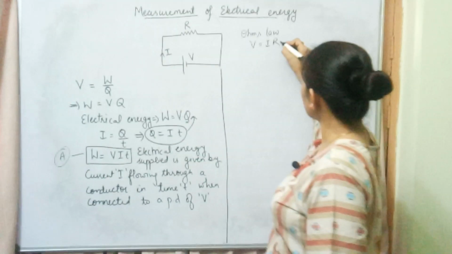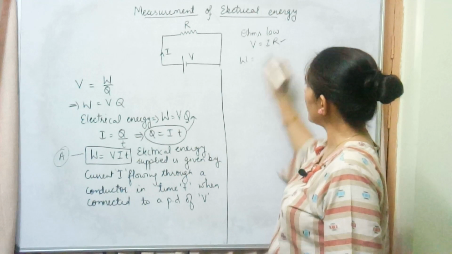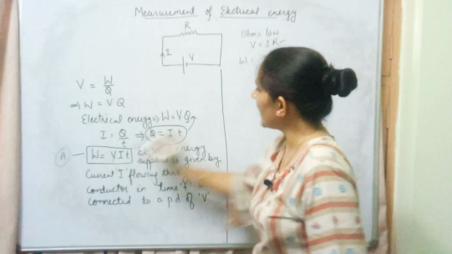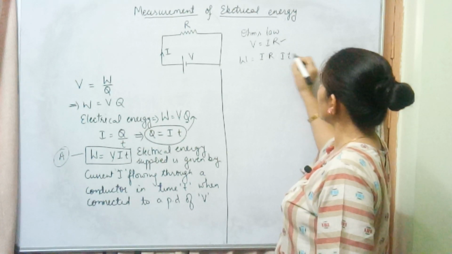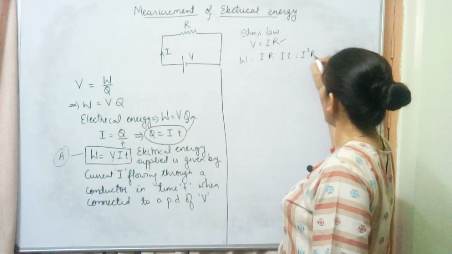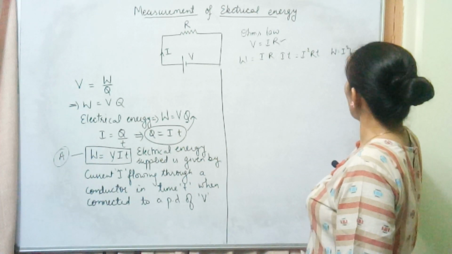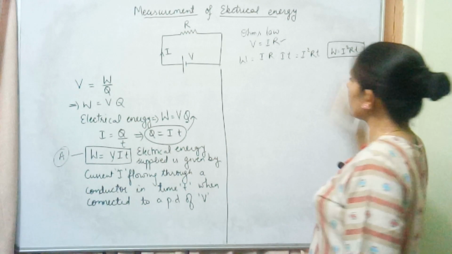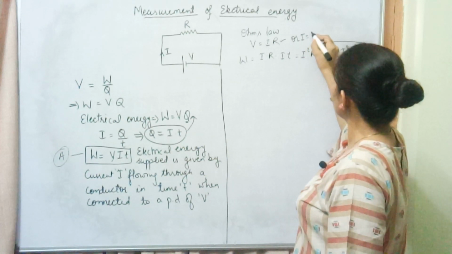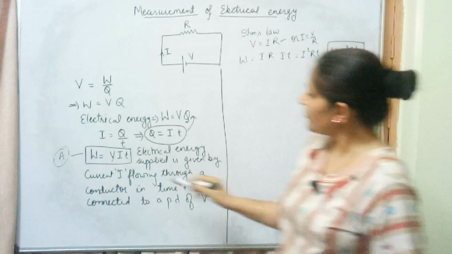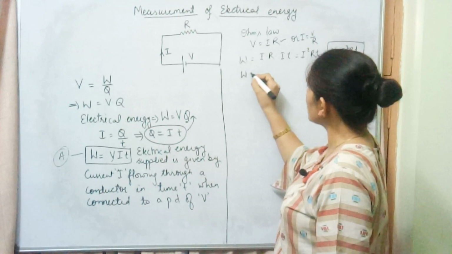So by substituting this value in equation A, what can we write? W is equal to, V is equal to IR, so instead of V I can write IR: I into R into I into T. So that will be I square RT. So this work done can also be given by I square RT. This is another equation for your electrical energy. From here we may also say I is equal to V upon R. So instead of replacing V, now we can replace I. We can get another form, that W is equal to what?